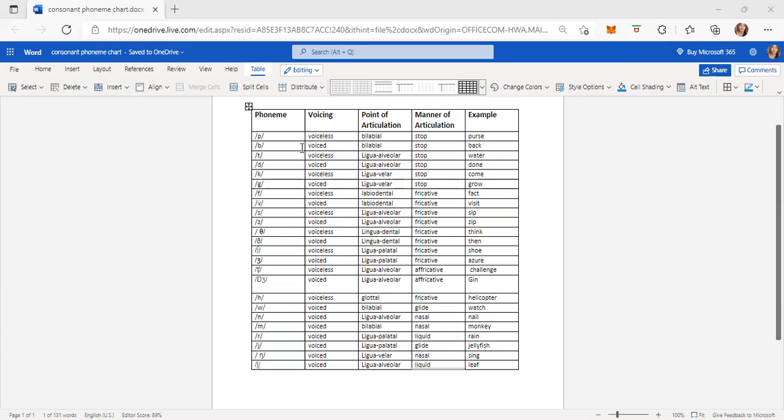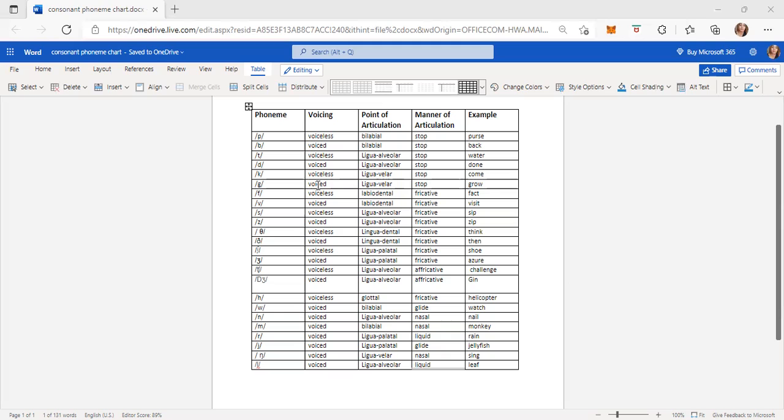Next one is B. According to voicing it is voiced, according to point of articulation bilabial, according to manner of articulation stop. Example, back. Next one, T. According to voicing it is voiceless, according to point of articulation lingual alveolar, according to manner of articulation stop. Example, water. Next one, D. According to voicing it is voiced, according to point of articulation lingual alveolar, according to manner of articulation stop.